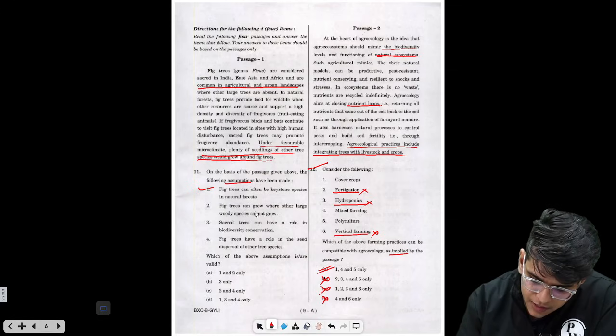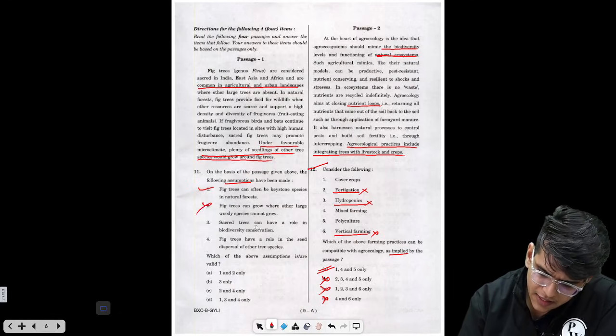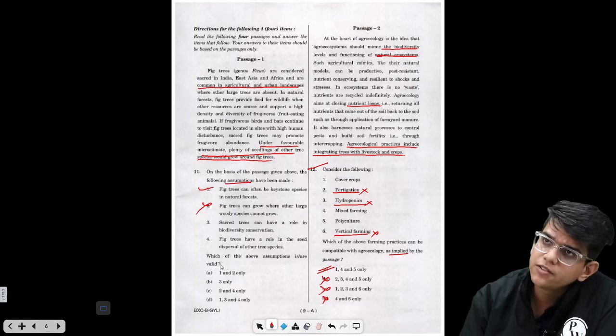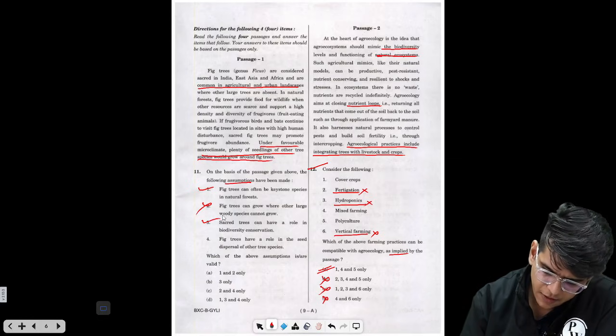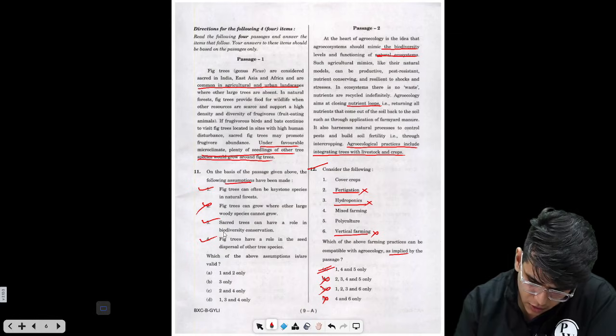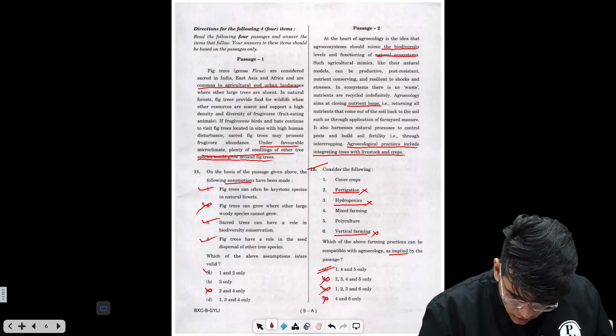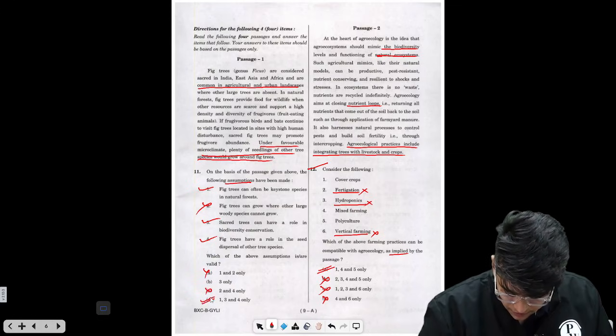Okay. Fig trees can grow where other large woody species cannot grow. We don't know, right? Sacred trees can have a role in biodiversity conservation, right? These can have an effect. Fig trees have a role in seed dispersal, right? So what is the incorrect option? Okay, so 2 is gone, and 1, 3, 4 are correct. So option D.